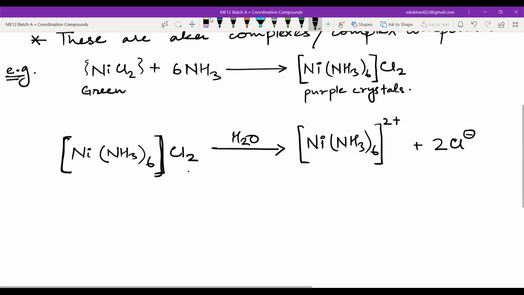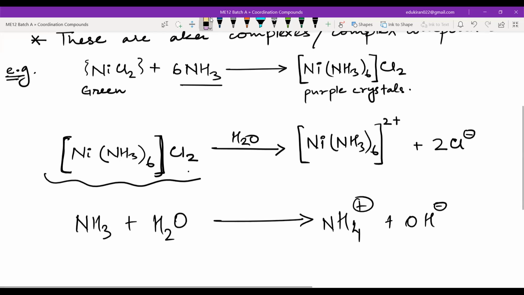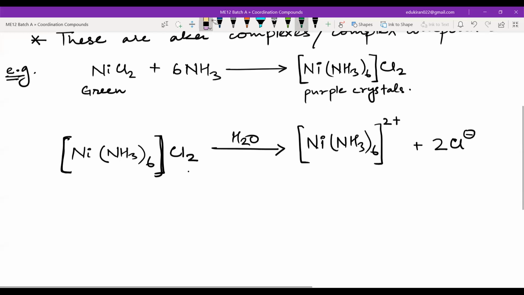And also I am not getting what? If I add NH3 plus H2O, then I will be getting NH4 positive plus OH negative. Now, when I am adding this coordination compound into water, I am not even getting the ammonium ion. That is why we say that this coordination compound that we have prepared is completely different from the parent, I mean the reactant molecules or the parent molecules.